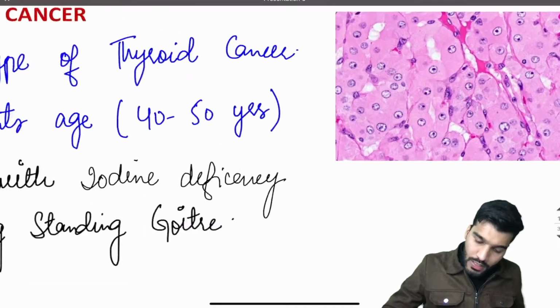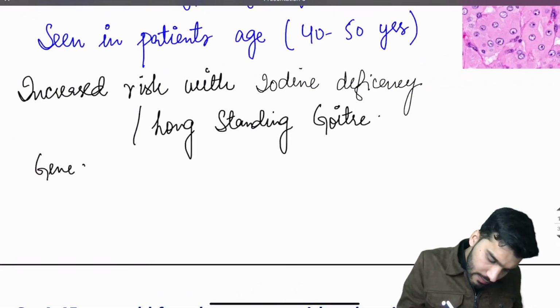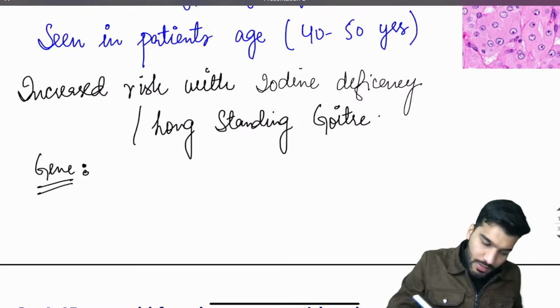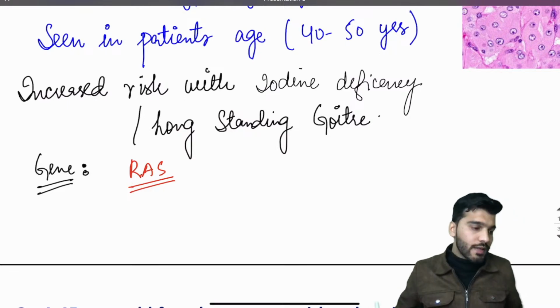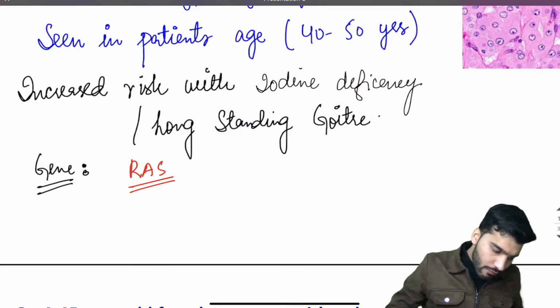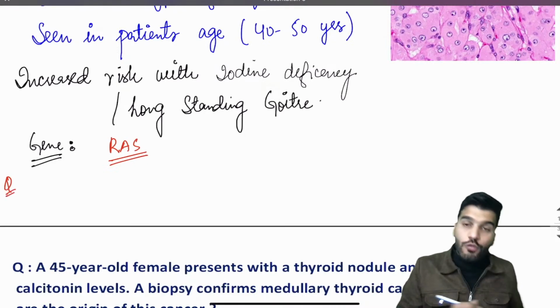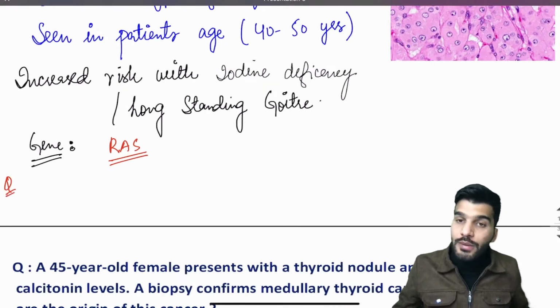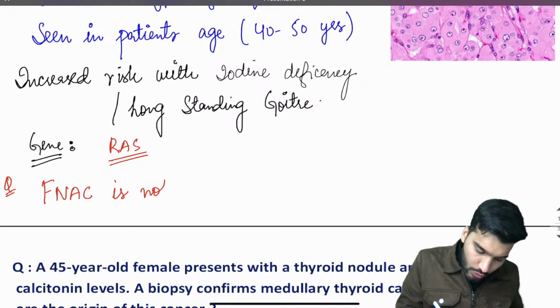Now in follicular thyroid cancer, which gene is associated? RAS mutation. Remember, they will ask one more question: in which of the following cancers is FNAC not useful?